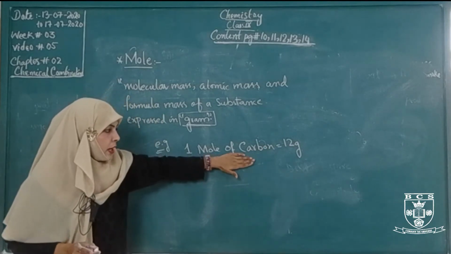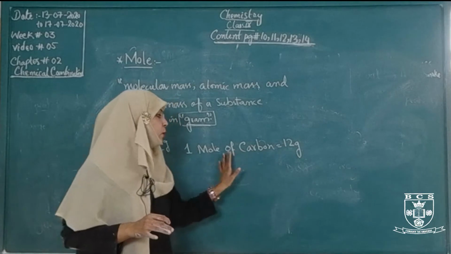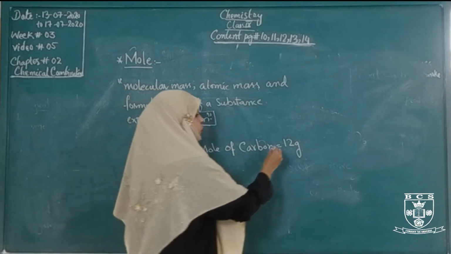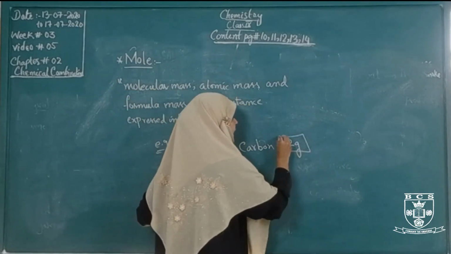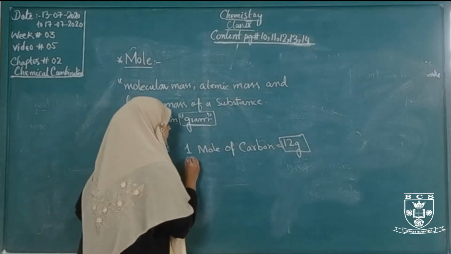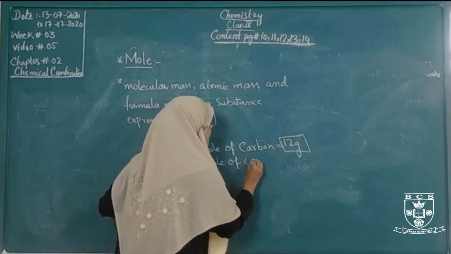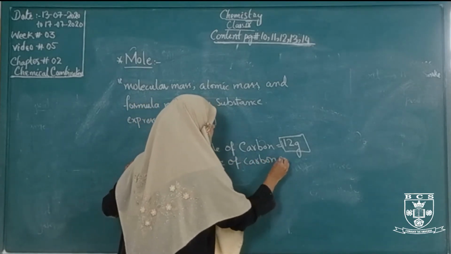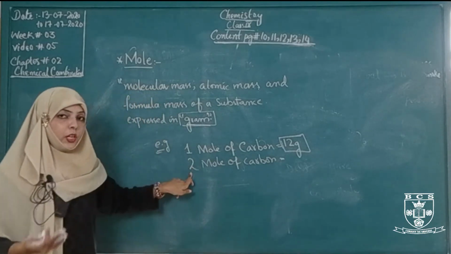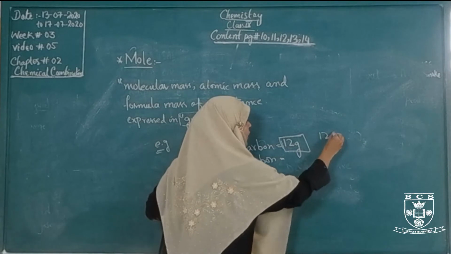In 1 mole of carbon, how many grams? 12 grams. 12 gram of carbon contains 1 mole of carbon. Similarly, 2 mole of carbon: the number of carbon will be increased. The moles of carbon will be increased, so automatically the molecular mass will also increase.